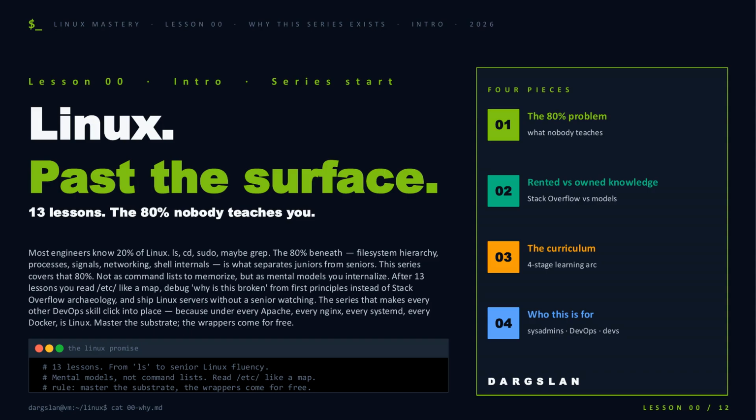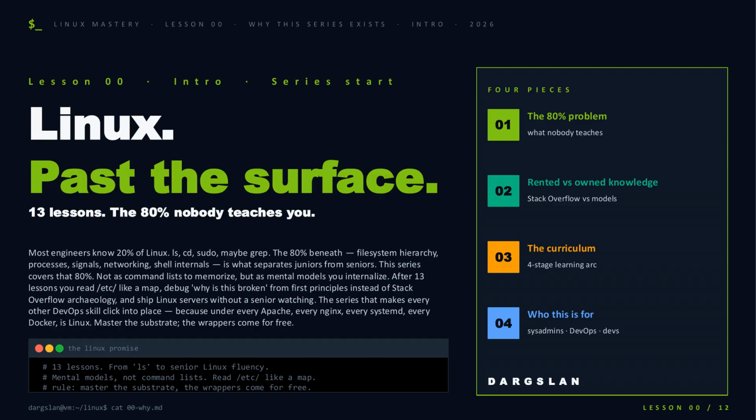Welcome to Linux Mastery, Lesson 0, where we lay out why this series exists. Most engineers know about 20% of Linux: ls, cd, sudo, maybe grep. The other 80%, file system hierarchy, processes, signals, networking, shell internals, is what actually separates juniors from seniors. And that's exactly what these 13 lessons cover.